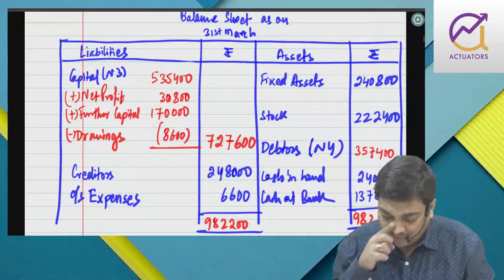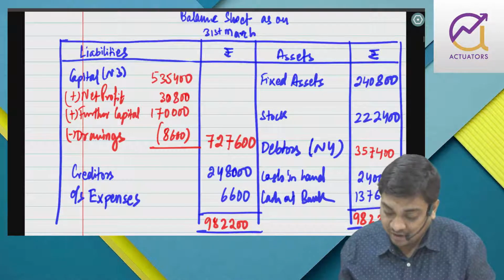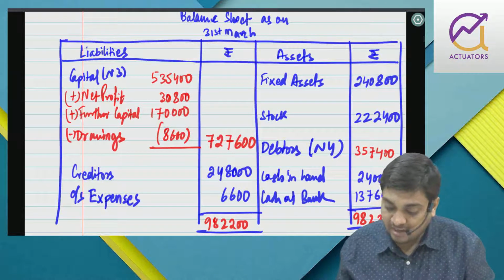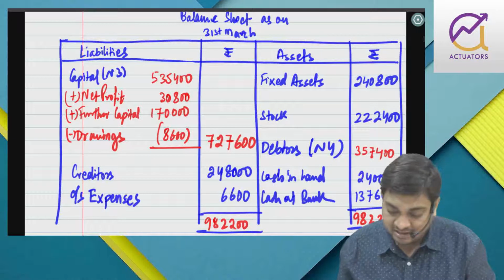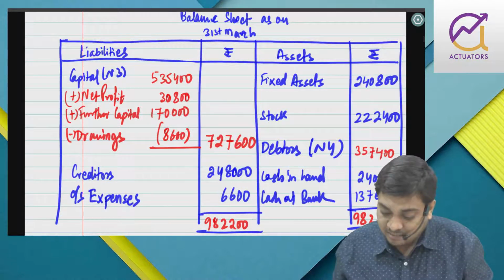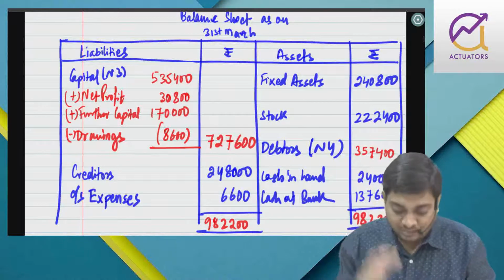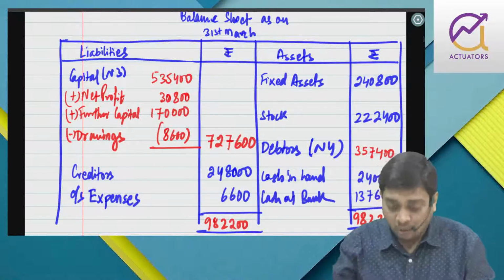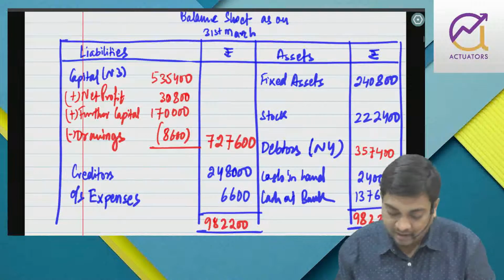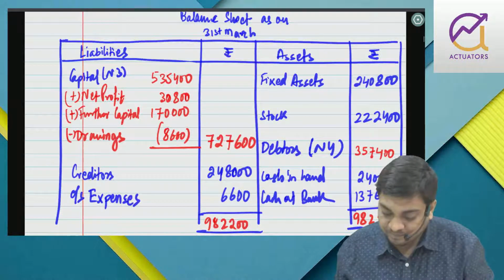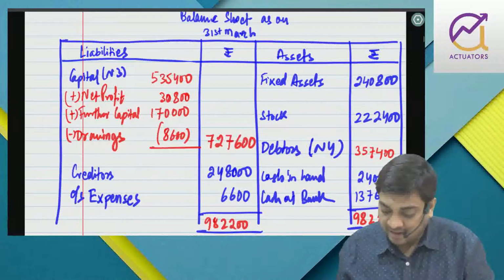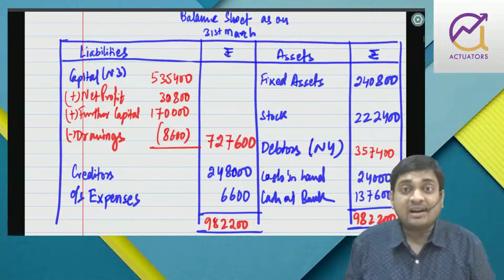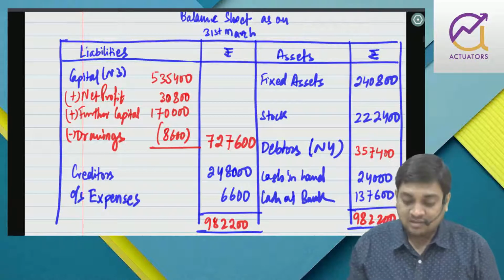Then cash purchase not affected. Expenses paid by cash not affected. Drawings by check, so minus outflow 8,600. Machinery by check, again outflow minus 63,600. Cash deposited into bank, so plus bank money coming in 1 lakh. Cash withdrawn from bank, money going out minus 184,800. Cash sales not affected. Payment to creditor by check minus 12 lakh 5,400. So you can see that I am getting 137,600, which is the closing balance of bank.